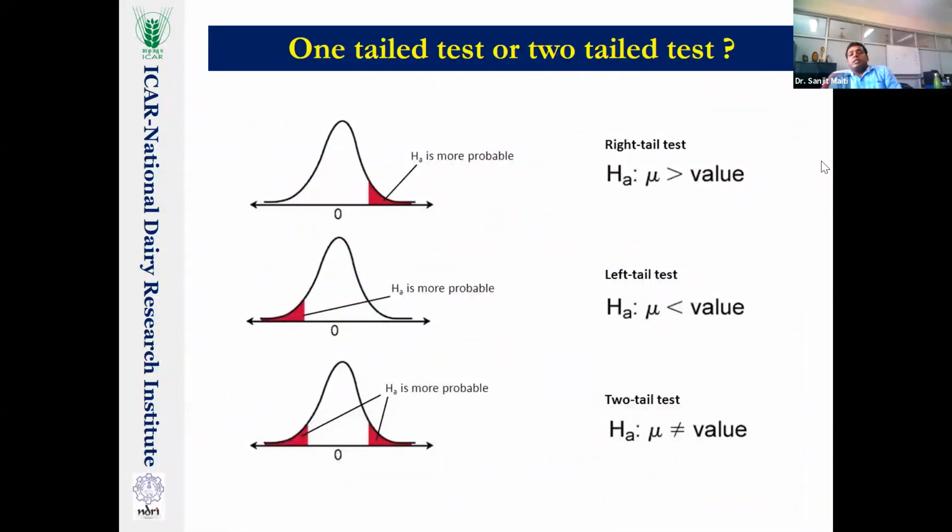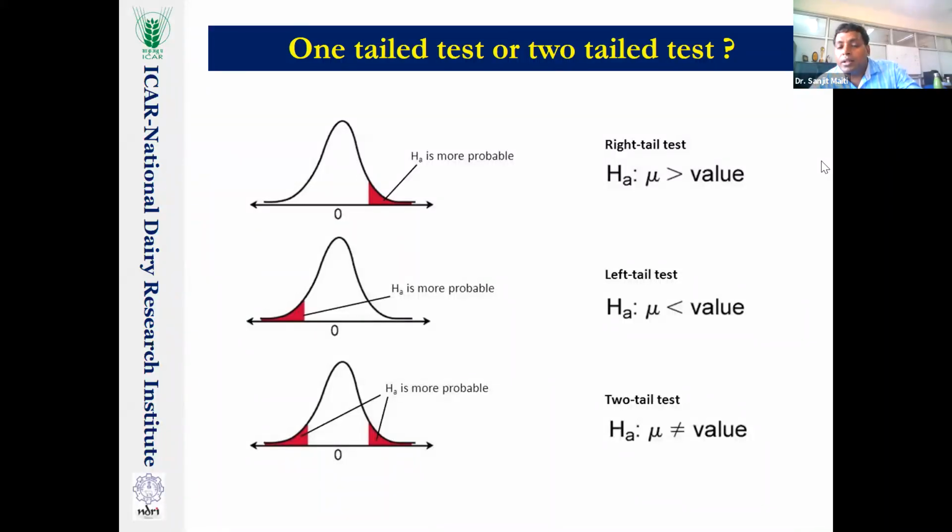Now the next question is one tail test or two tail test. In any statistical test or table, you will find it written on the side that it is significant at 5% level of significance in a two tail test or a one tail test. Whether it is a one tail or two tail test depends on the alternate hypothesis. Remember that whether my test will be one tail or two tail depends solely on the alternate hypothesis, not the null hypothesis. Suppose my hypothesis is that participation of PhD students in this tutorial class is higher than the masters.